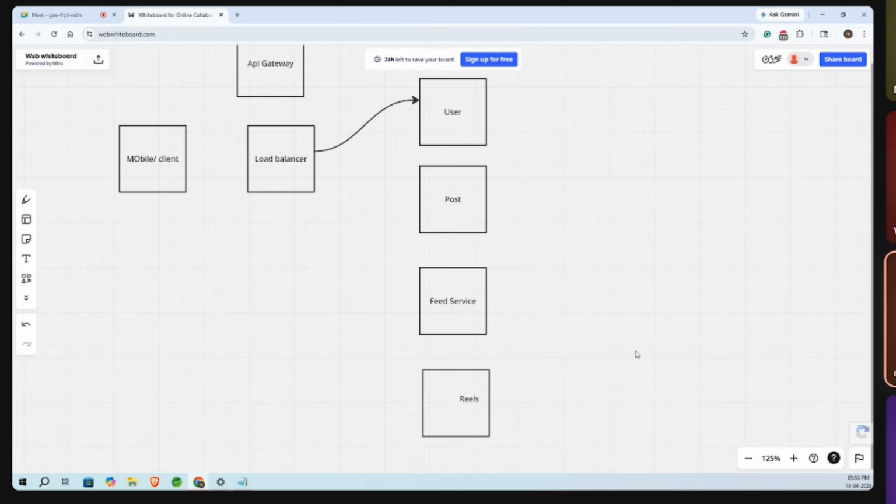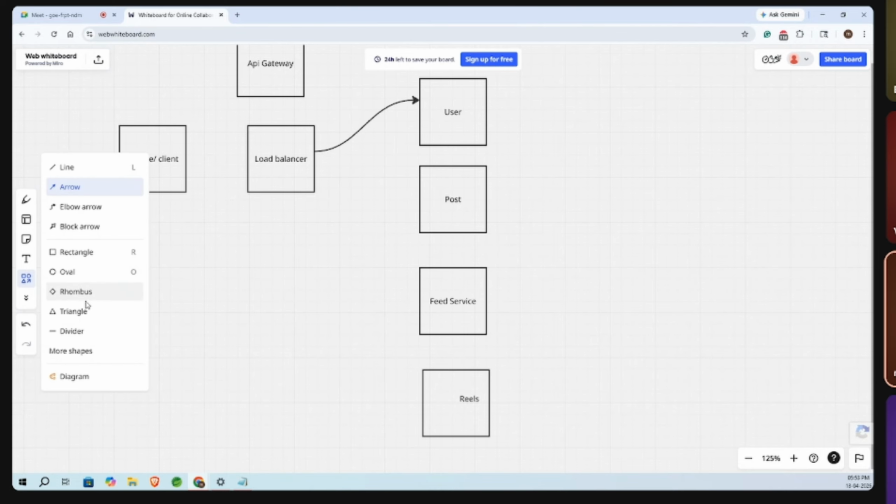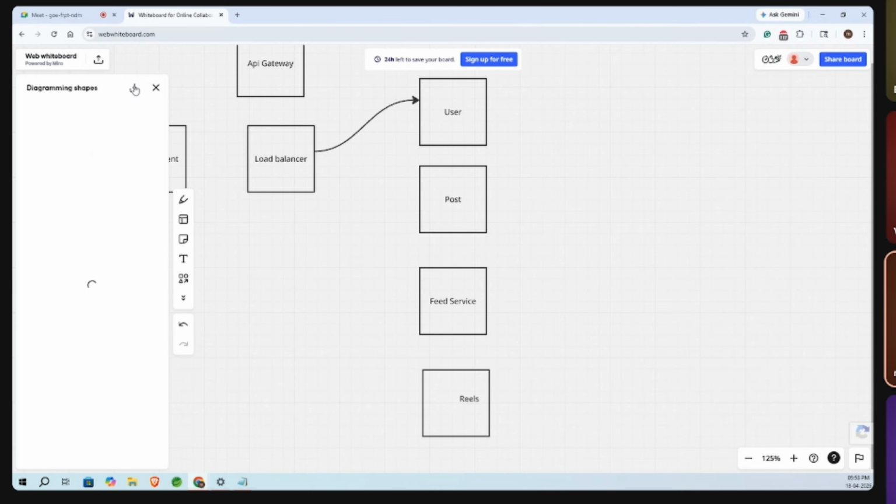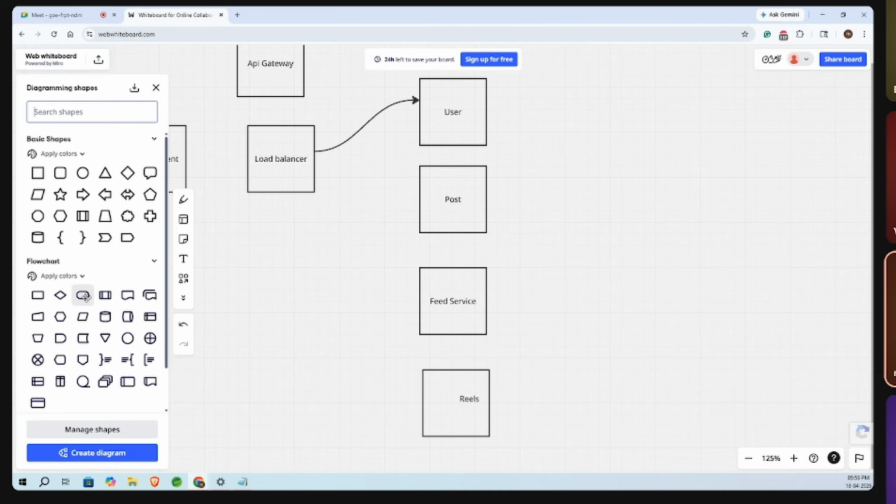The next thing is that we are going to use the database layer. In AWS we can use something like RDS, which gives SQL-based databases. So here we can go with, okay, sorry.